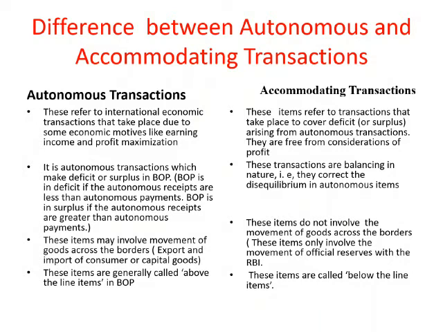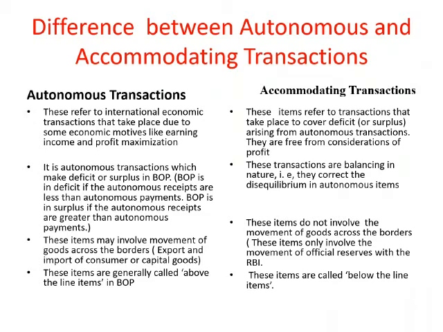Difference between autonomous and accommodating transactions. Autonomous transactions refer to international economic transactions that take place due to some economic motives like earning income and profit maximization. Accommodating transactions refer to transactions that take place to cover deficit or surplus arising from autonomous transactions. They are free from considerations of profit.